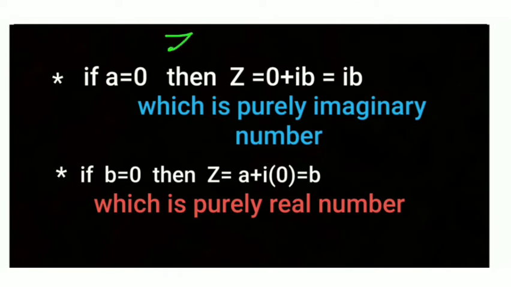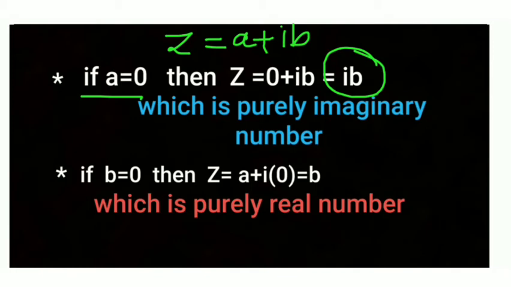If Z equal to a plus ib, if a equal to 0, then what about Z? Z is in the form of ib, meaning iota b.